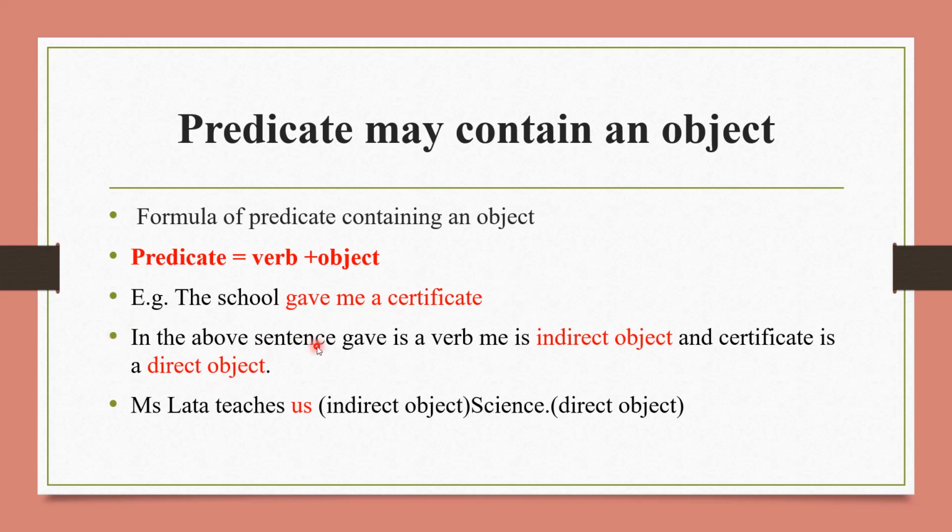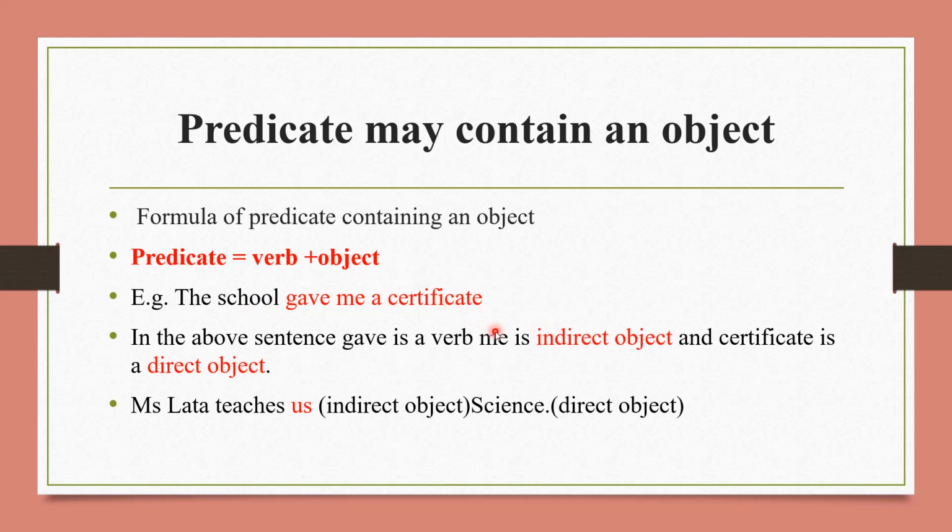So here, why is it given like direct and indirect object? Because we can clearly see what information is given about the subject here, means the school here, and to whom it is not that much important, but what school has given is important here.